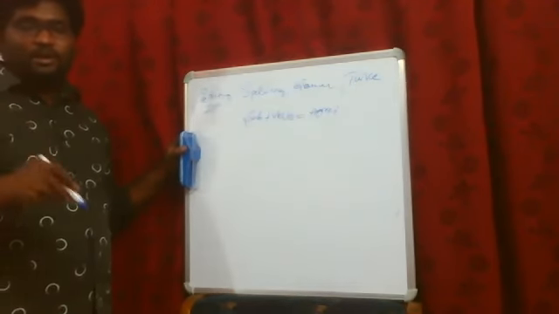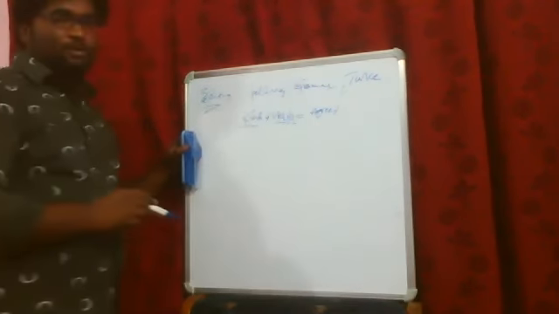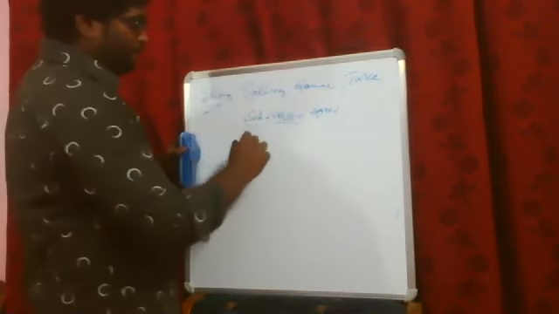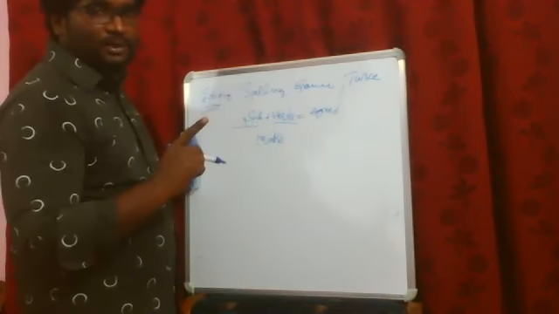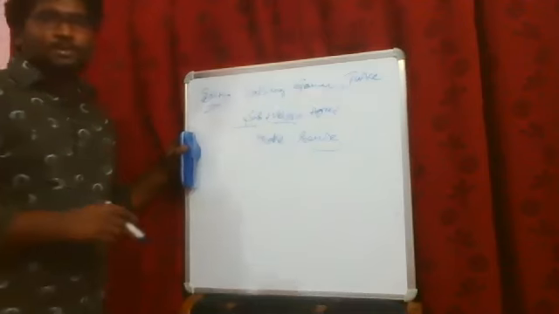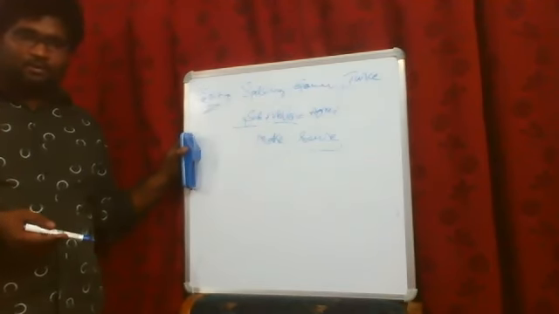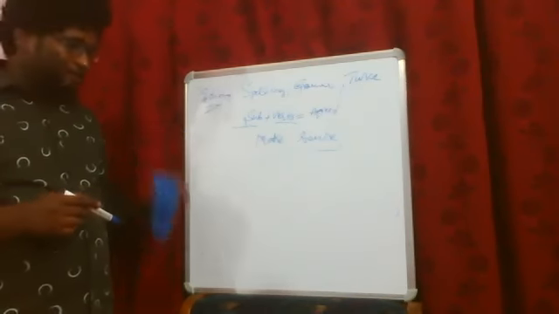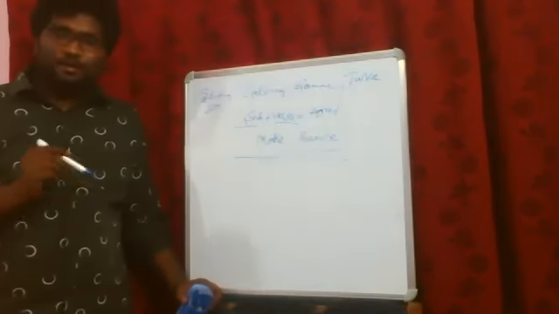Sometimes we write just like that, but that is not the right way. We have to make sure the subject and as well as the verb agree. And also the last point is, you have to make sure that every sentence that you are writing should make sense. If you are writing something inappropriately, it doesn't make any sense. So that's the reason we should make sure it makes sense.